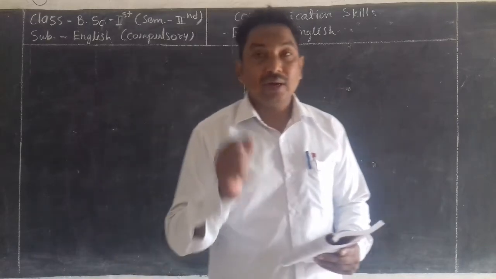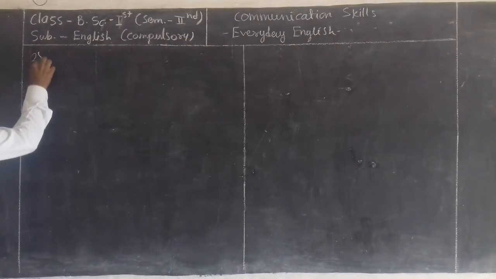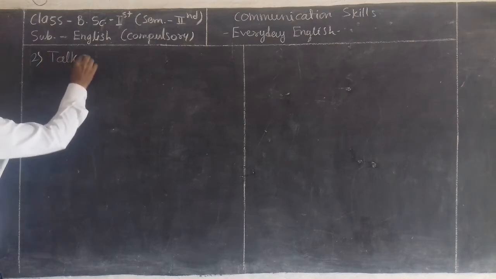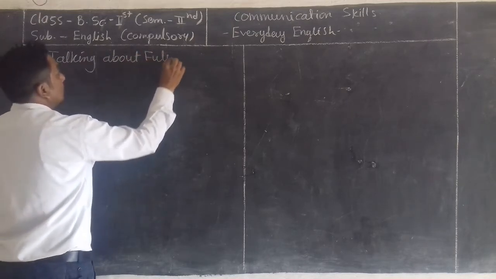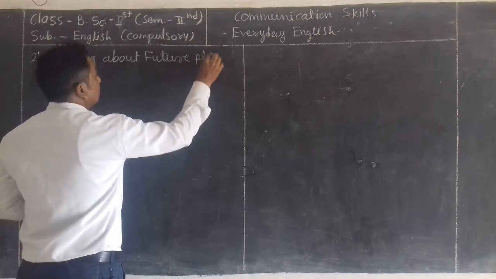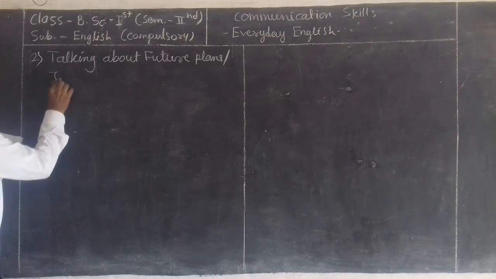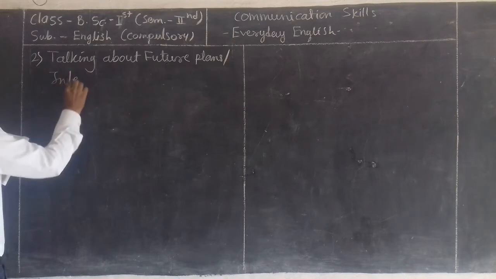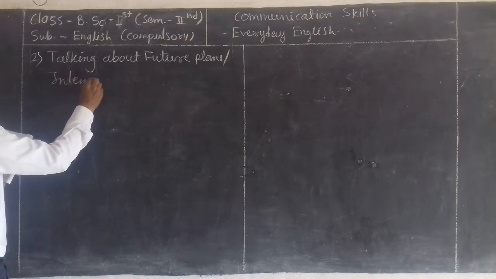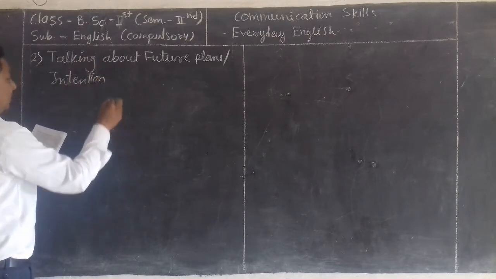Now in this part we are going to discuss the next point, point number 2, talking about future plans, or invitations, and predictions.